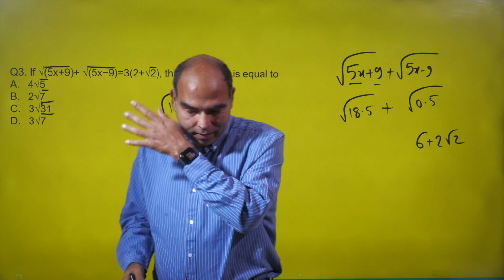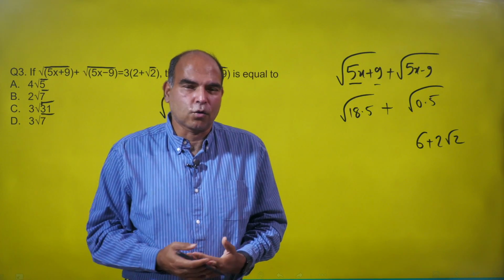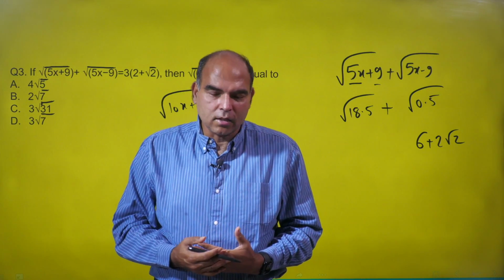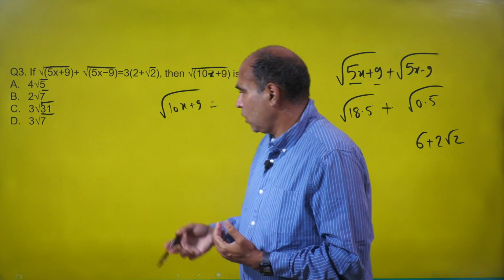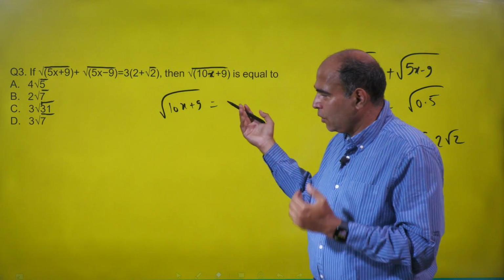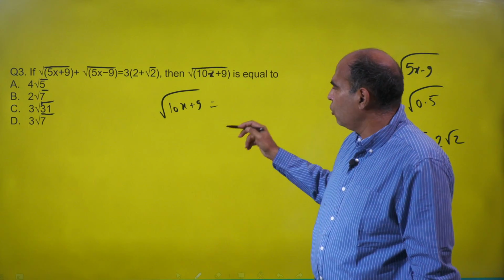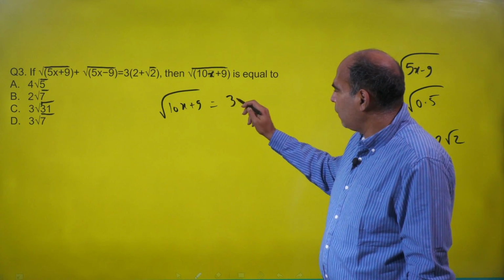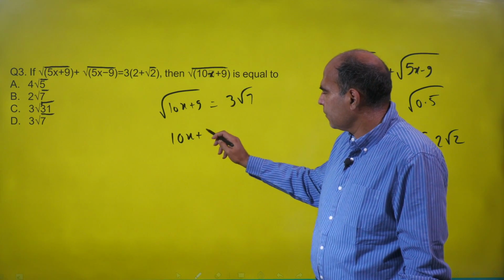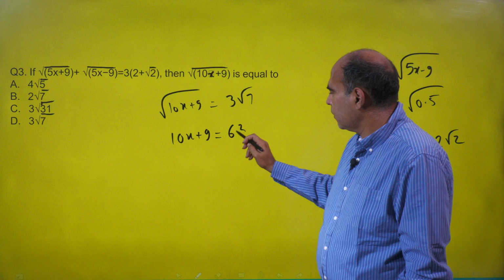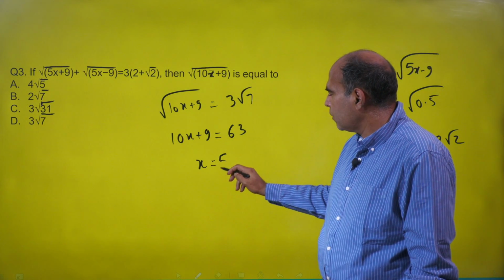So when you're doing stuff like this through options, you never need to check all the 4 options. You have to trust the question setter, and you have to trust your calculations that you have not done anything wrong. And if you try to check with 3 root 31, you will see that it does not match. So I'll just show you how 3 root 7 matches. If I take this as 3 root 7, I have 10x plus 9 as 63, which gives me 10x is 54, which gives me x is 5.4.